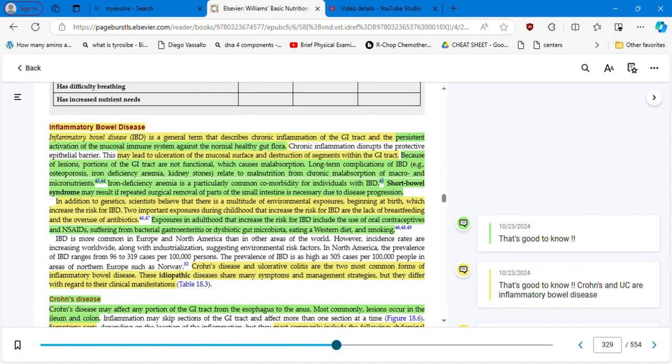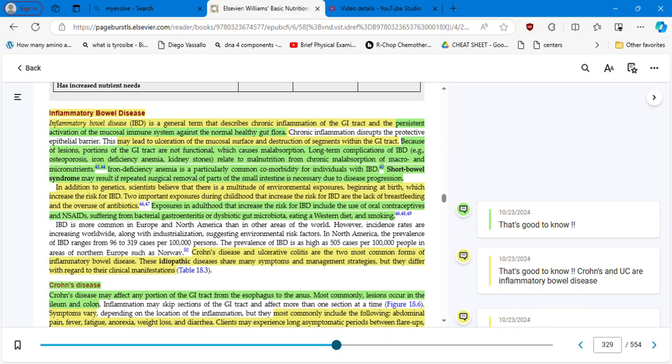Now, let's talk about inflammatory bowel disease. Do you remember I mentioned we were going to cover diseases of the small intestine, and we said one is cystic fibrosis, and then we have inflammatory bowel disease. Under this umbrella, we have 2 conditions, Crohn's and ulcerative colitis. So first, let's present the concept of inflammatory bowel disease. It's a general term that describes